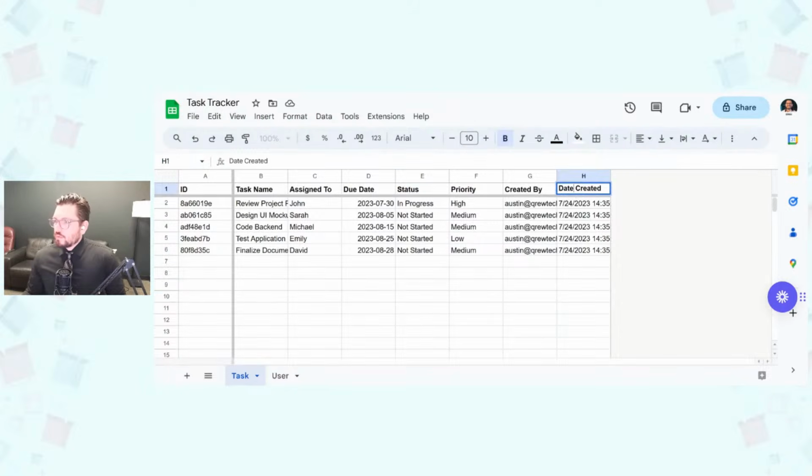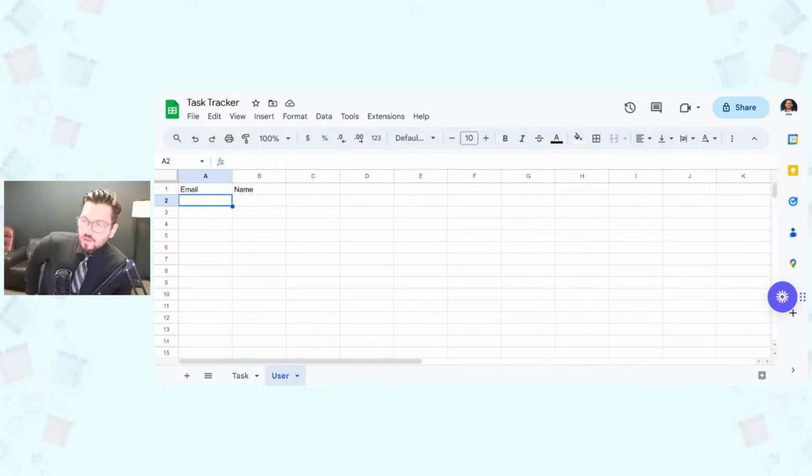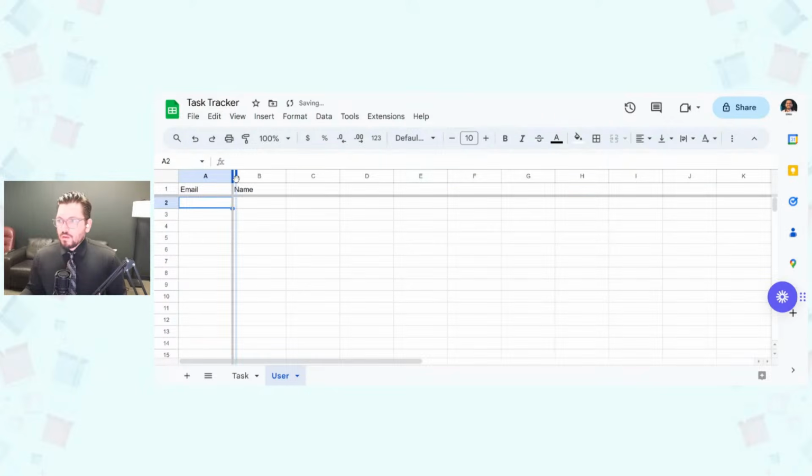So I guess let's do one more update here. We'll do date time created. Okay, perfect. All right, so next we have the user table. This is pretty simple and straightforward. I'm just going to have my email, my name, and maybe we don't even need a role for this. I really just want to have this table so I can associate my name with a task that I'm creating. And so we'll just do email and name.